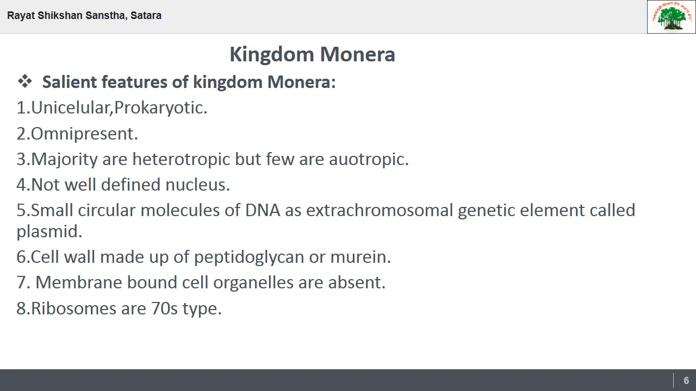Then the next feature is related to their mode of reproduction. In Monera, an asexual mode of reproduction is present, that is with the help of binary fission or budding, but very rarely there is sexual reproduction by the conjugation method. So these are the salient features of Kingdom Monera: the smallest ones, microscopic, unicellular, and prokaryotic. Mainly bacteria are included in this Kingdom Monera.